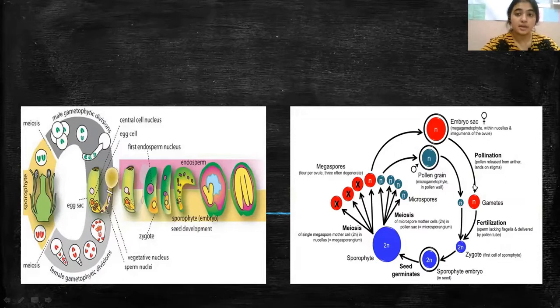Pollination होता है, नॉट उसमें नहीं हो रहा है pollination, but pollination का process set aside is there. We have gametes and two male gametes are there. Fertilization में हो जाएगी. What will be forming? Will be forming zygote. Then you have sporophytic embryo. Sporophytic embryo बन जाएगा यहाँ पे seed में.